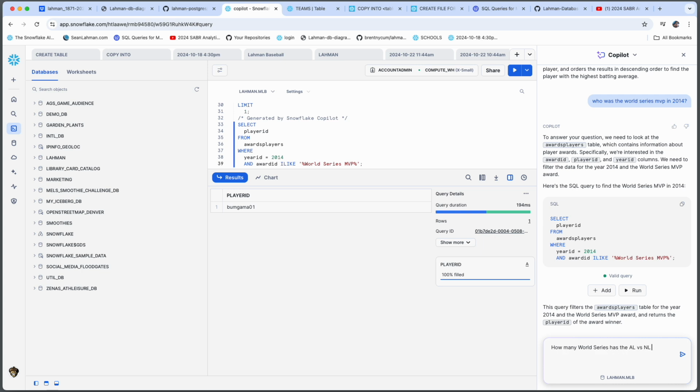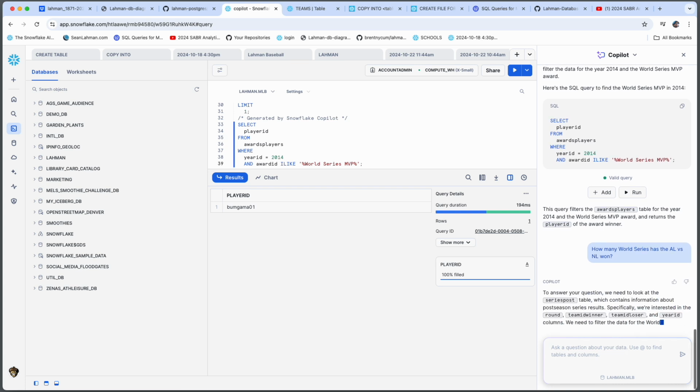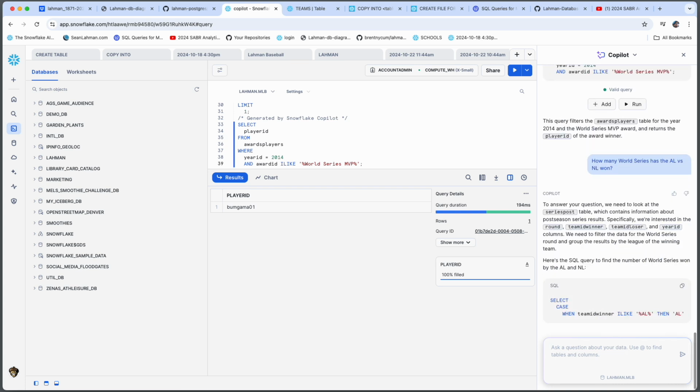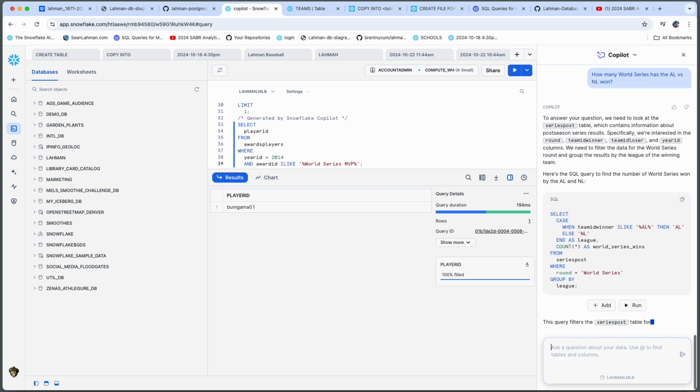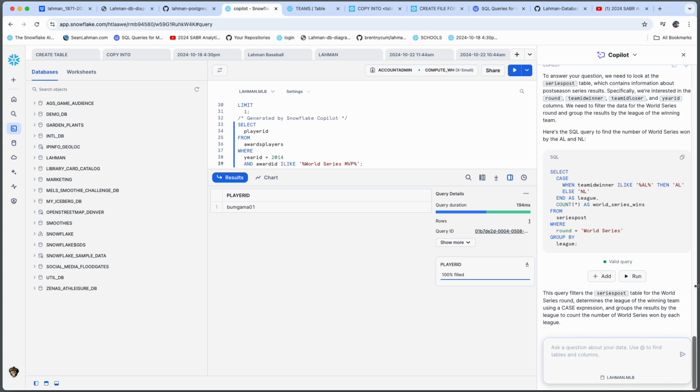In the next prompt, we ask, how many World Series has the NL versus the AL won? Granted, the prompt could probably be cleaner, but let's see what Copilot comes back with. All right, so Copilot builds a case statement. On the outside, it looks good. The predicate in the round doesn't look good because I know there isn't a World Series value in that column.